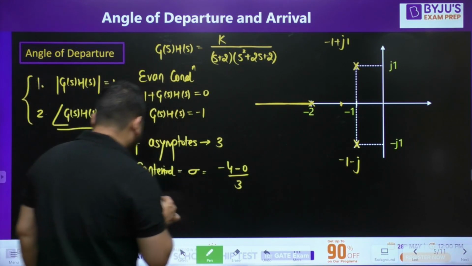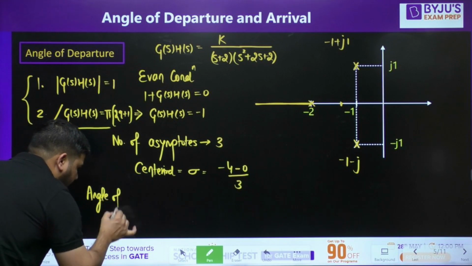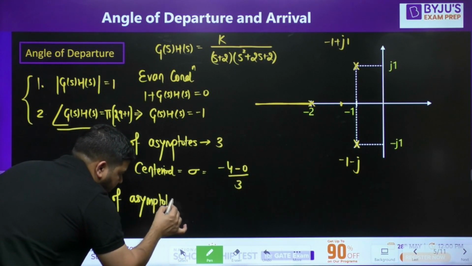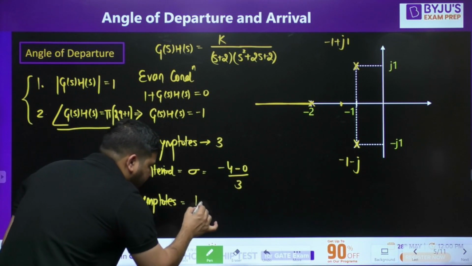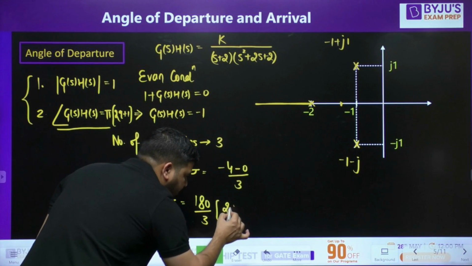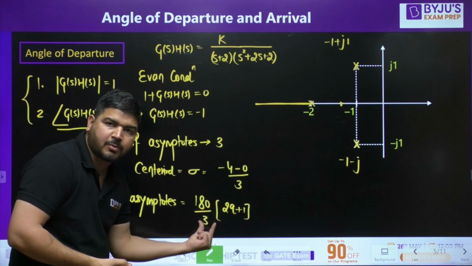Now the angle of asymptotes. It will be 180 into (2q plus 1) divided by number of poles minus number of zeros.